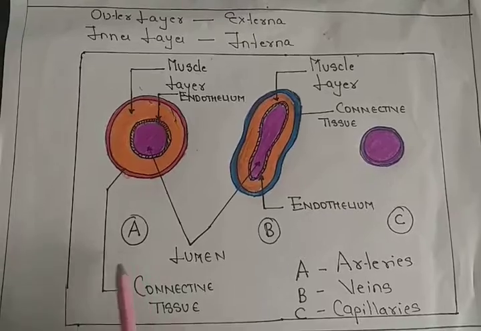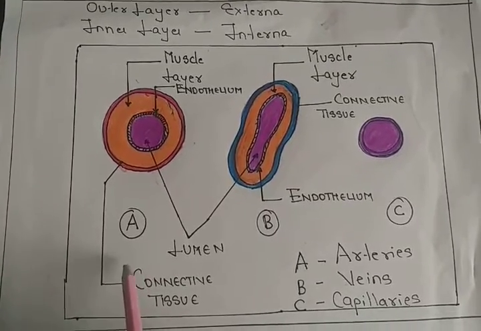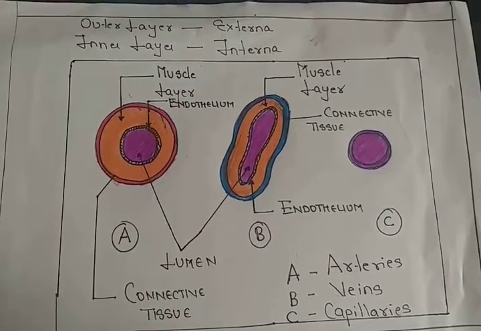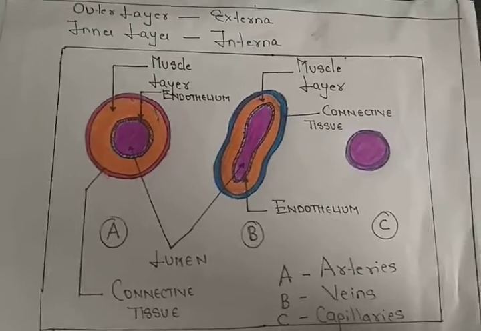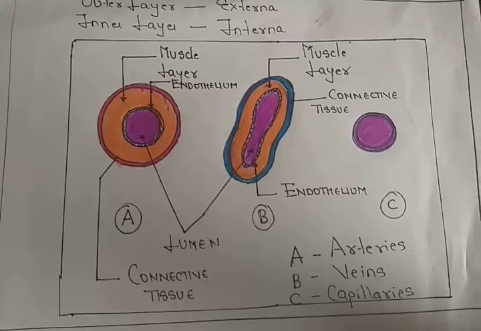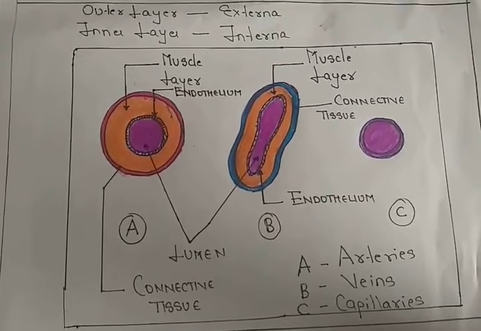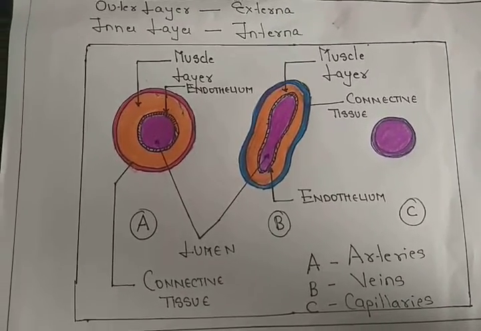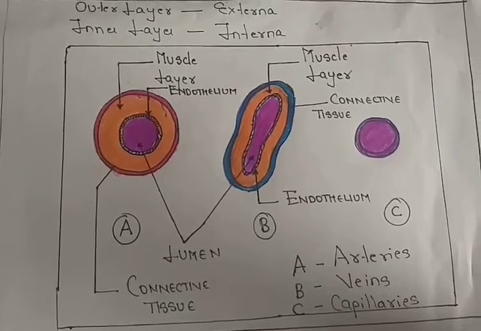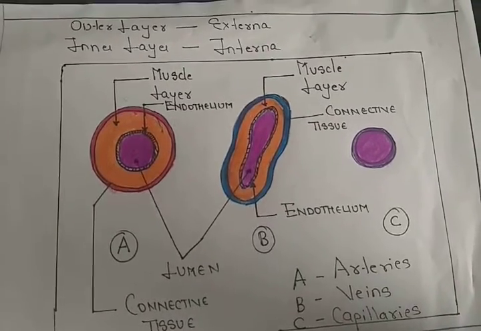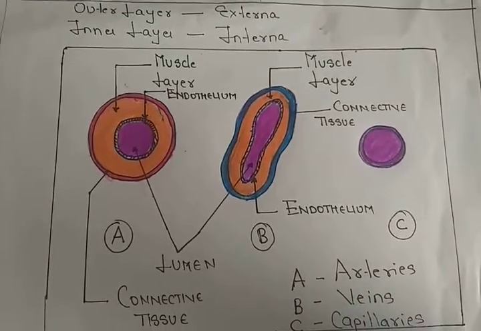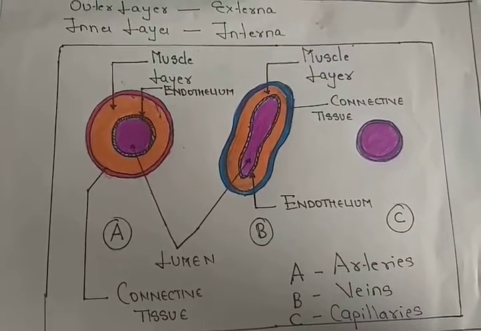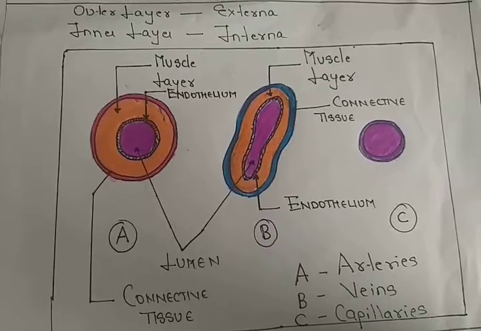The word pulmonary is something related to lungs. So the pulmonary arteries are the arteries which carry deoxygenated blood. The rest of the arteries will have oxygenated blood. So arteries, basically, are the blood vessels that arise from the heart and carry blood from the heart to different parts of the body.